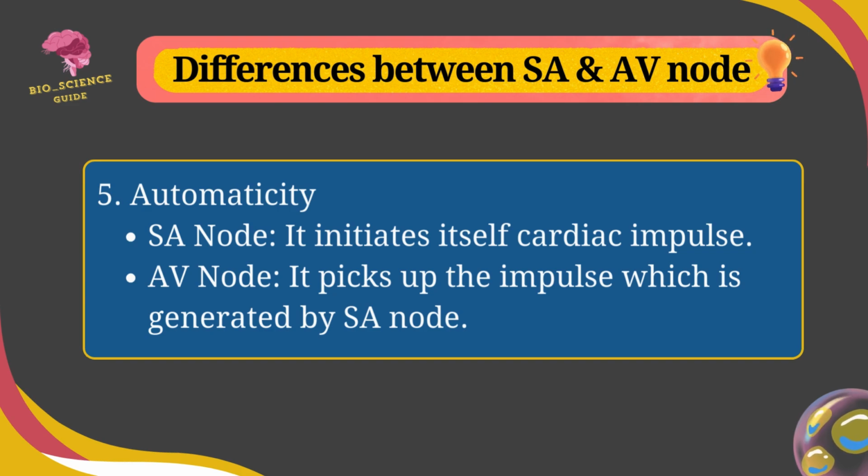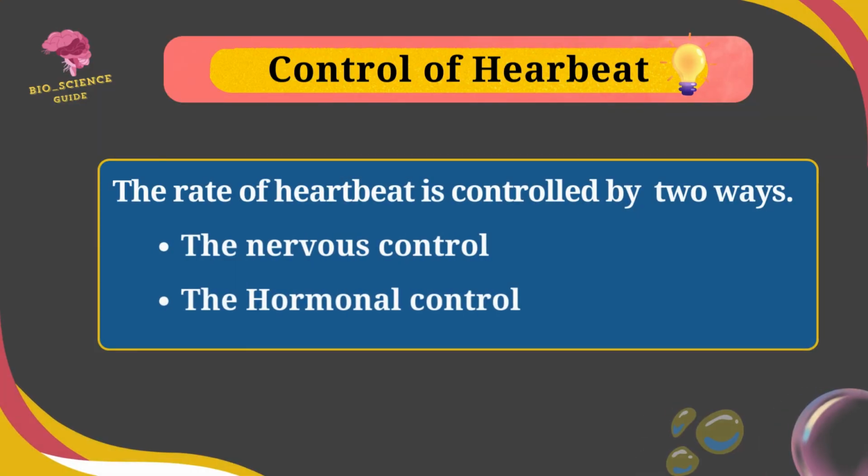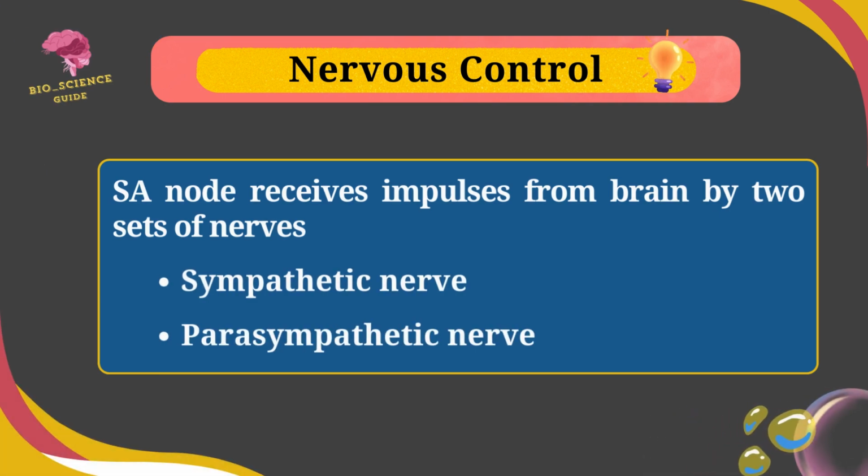The control of heartbeat, in which the rate is controlled in two ways: the nervous control and hormonal control. In the nervous control, the SA node receives the impulses from brain by two sets of nerves, sympathetic nerves and parasympathetic nerves.